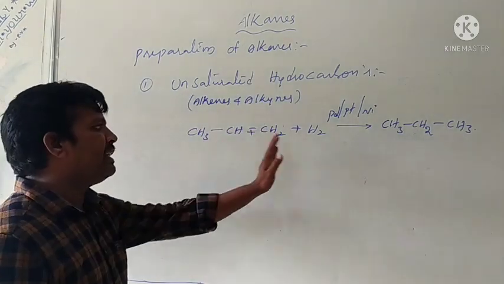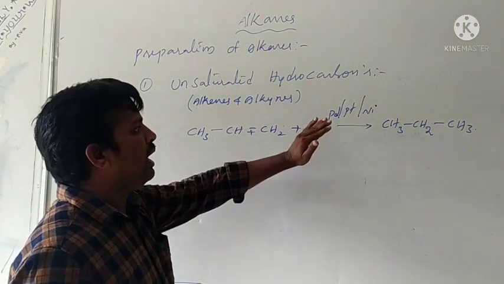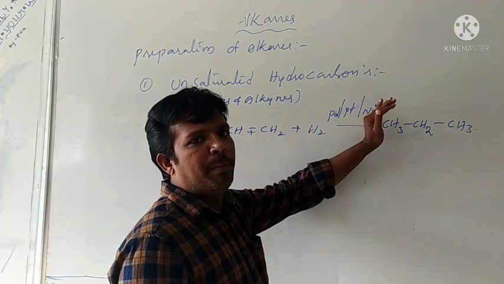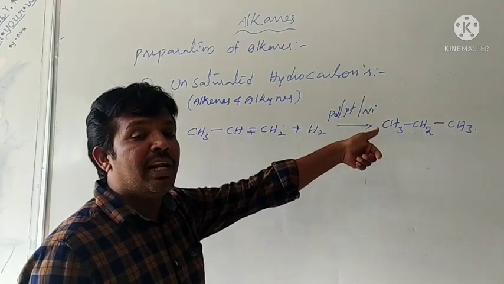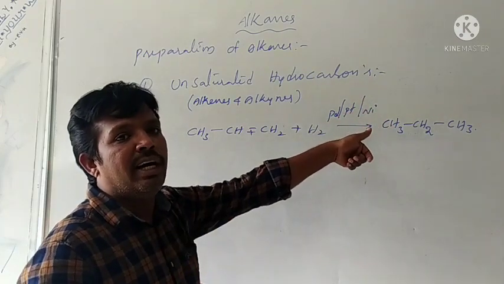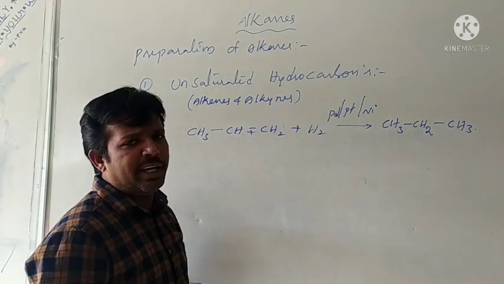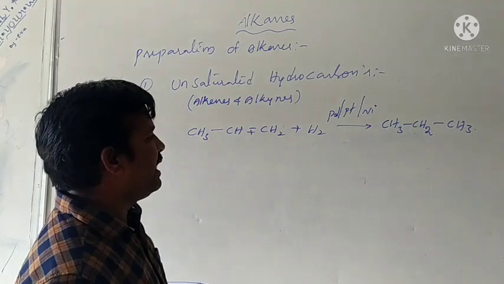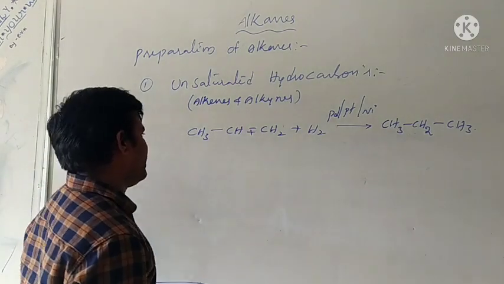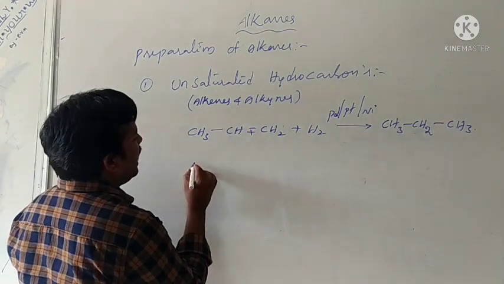Okay, alkenes undergo reduction in presence of metal, that is palladium, platinum, nickel. Reactions in presence of metal are called catalytic reductions. That reduction is called catalytic reduction. Okay. Then we go for another example.